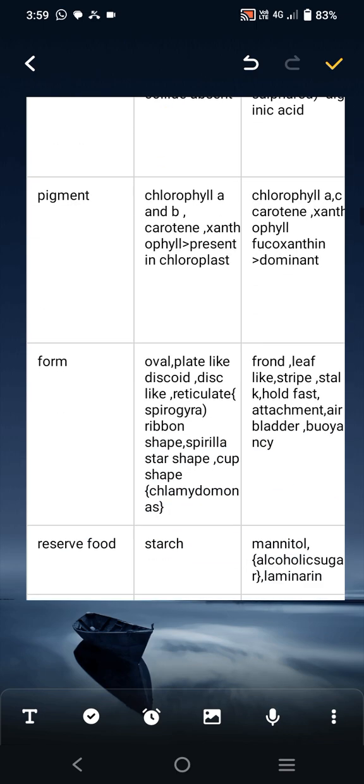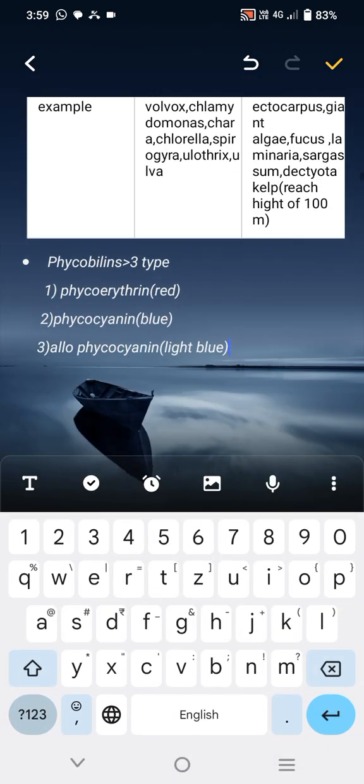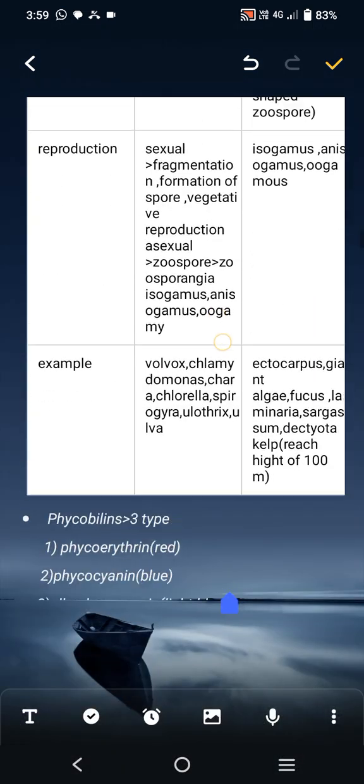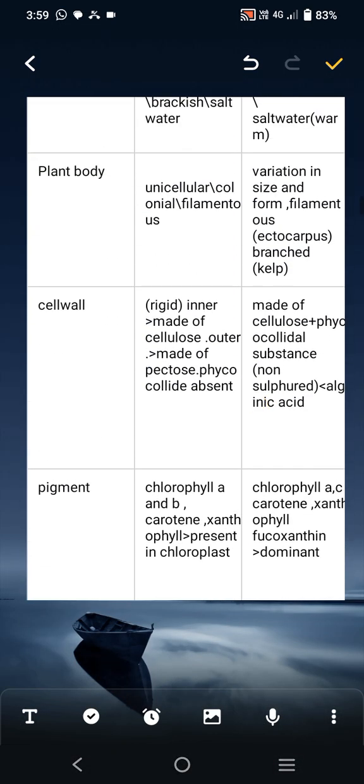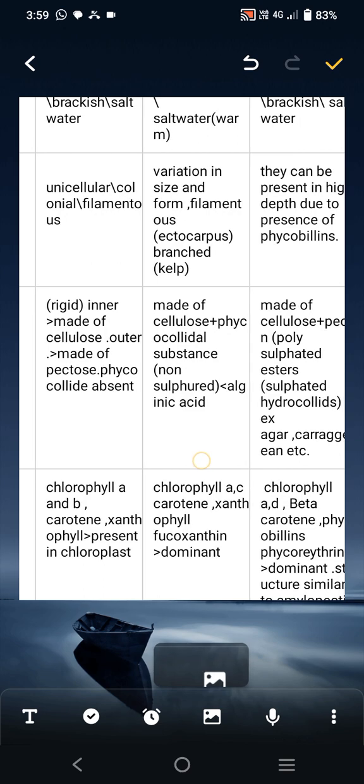Now the cell wall. The cell wall of Chlorophyceae is rigid, meaning hard. The inner wall is made up of cellulose and the outer wall is made up of pectose. Phycocolloid is absent.